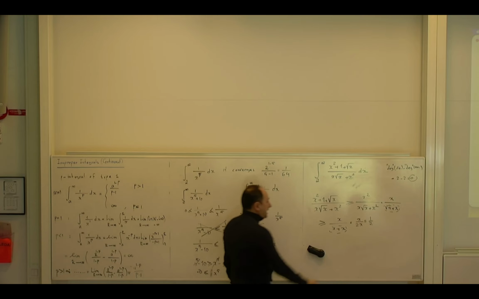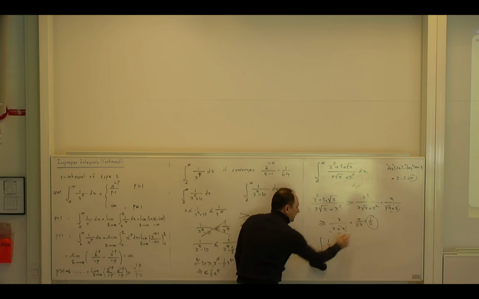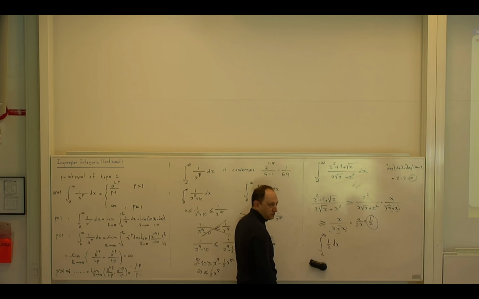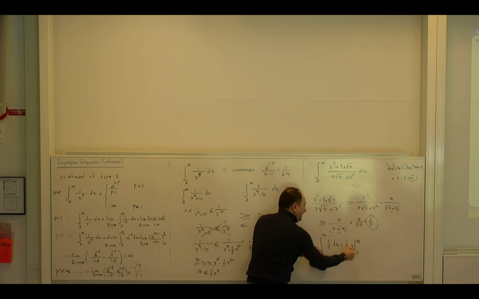Okay? Now, the integral of this function, because my function is always greater than 1/2, and now I do it from 2 to infinity. Do you see that this is divergent? Because this becomes 1 over 2x. I have to do it from 2 to r, and then send r to infinity. I'm a little bit sloppy.